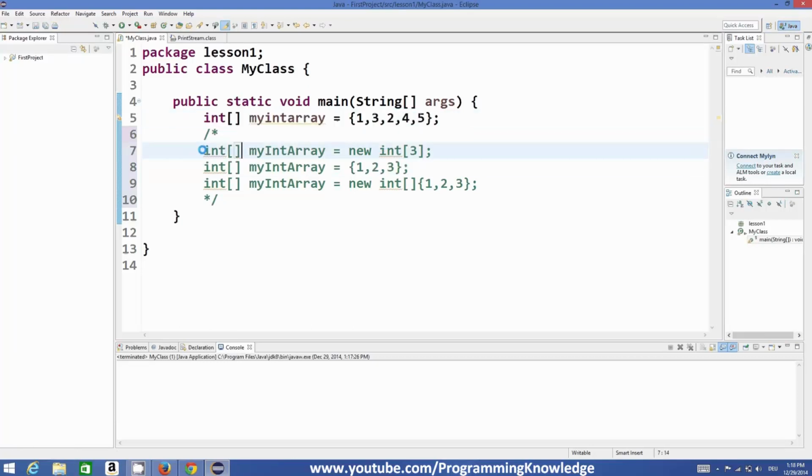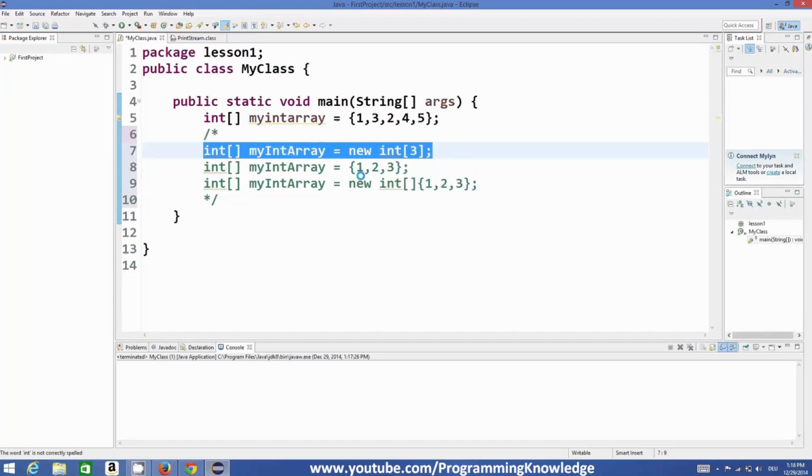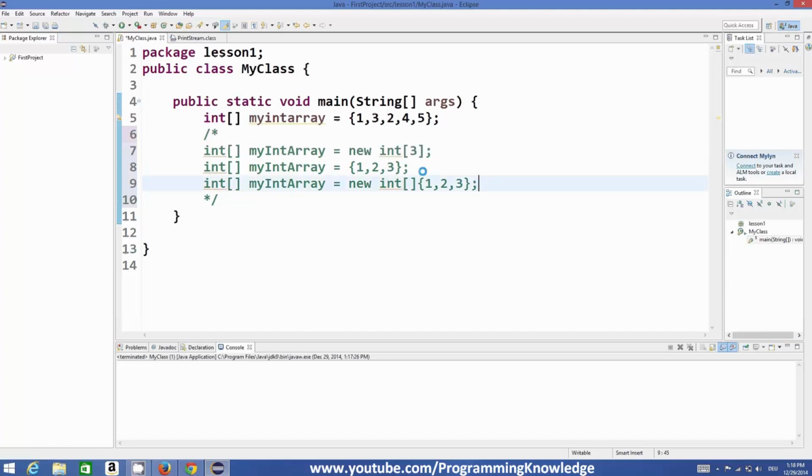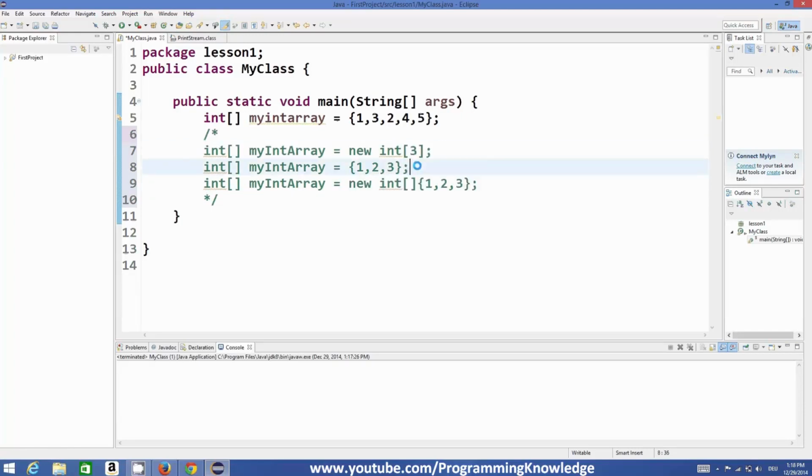You can declare an array like this: int, square brackets, the name, and is equal to new. We haven't learned what the new keyword is here, so I will not go deep into this kind of array. We will learn it when we learn how to use classes and objects. We will use this kind of array right now, but I wanted to show you that these declarations are also possible. Now if you declare an array, these are called the elements of the array.